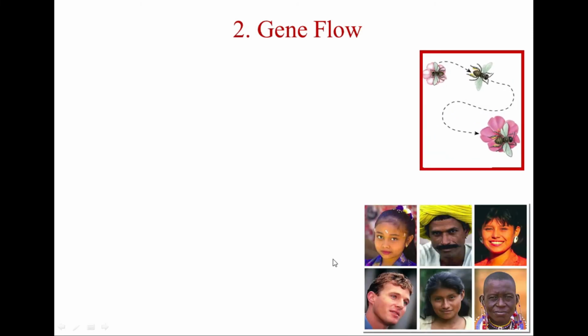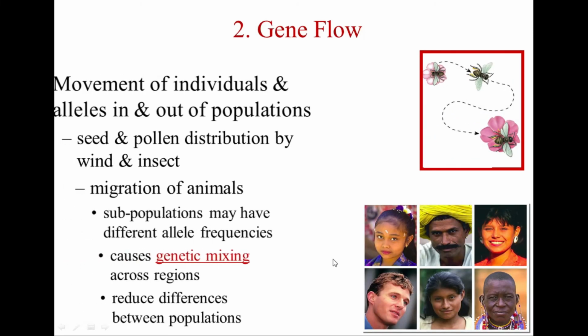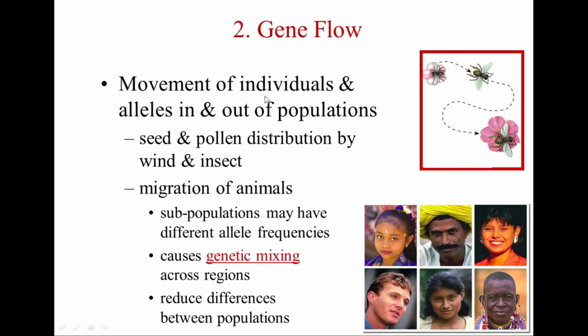When we look at gene flow, you can see here the movement of individuals and alleles in and out of populations. Most of the time seeds and pollen are distributed by wind and insects. So their genetic materials are changing.